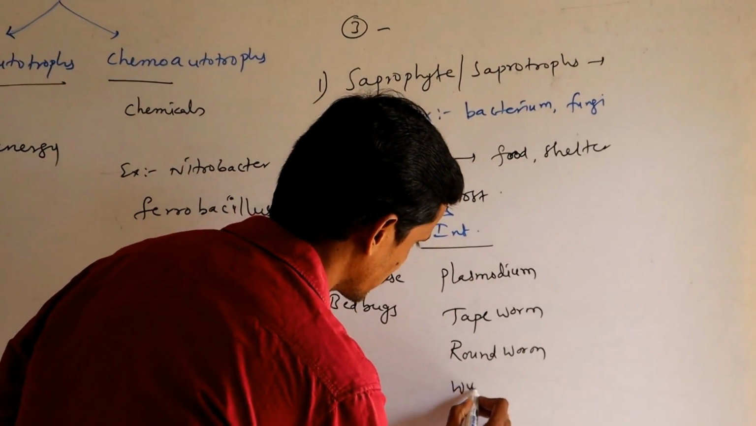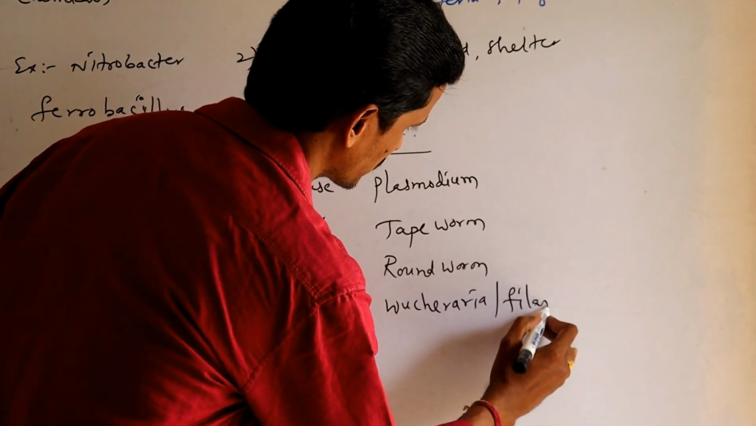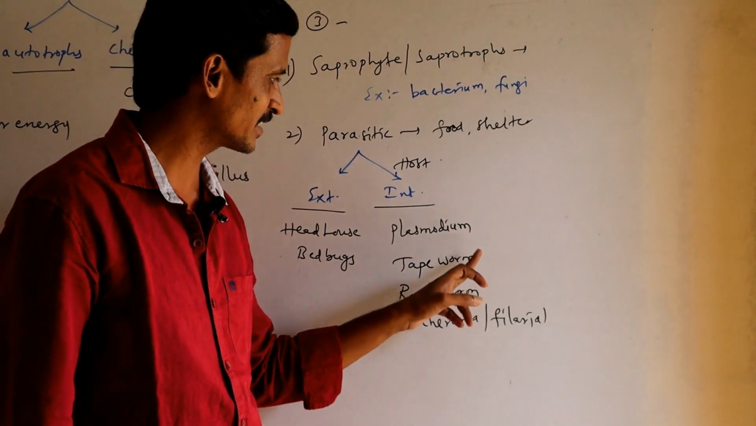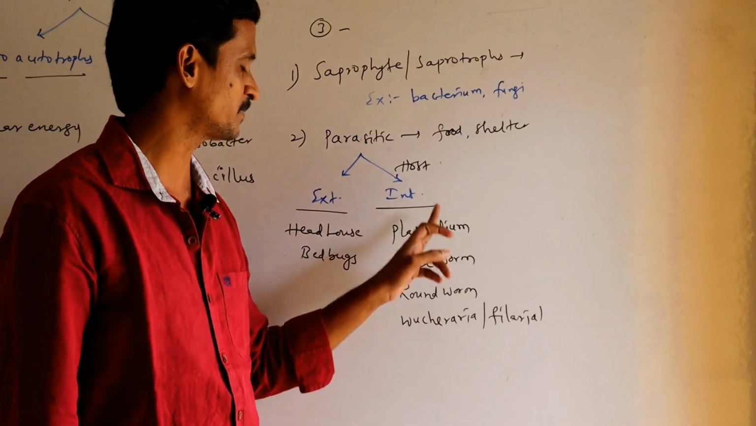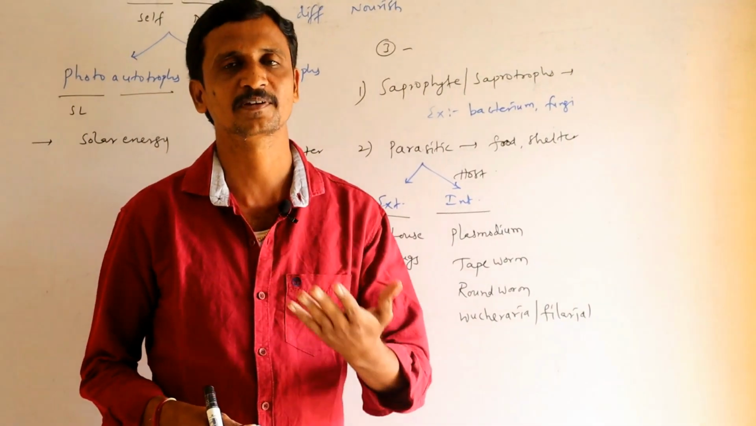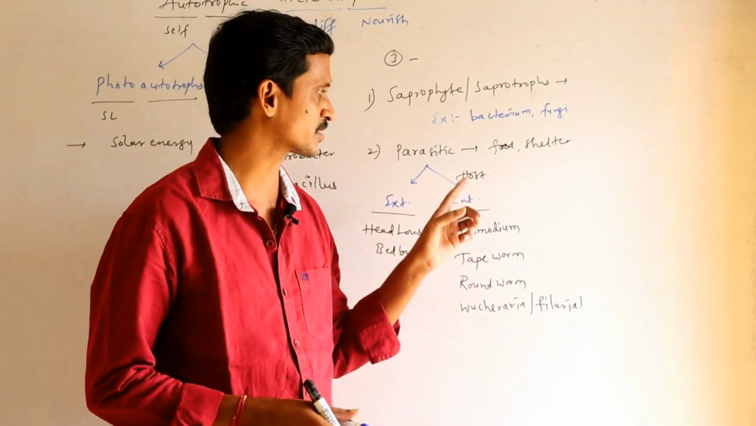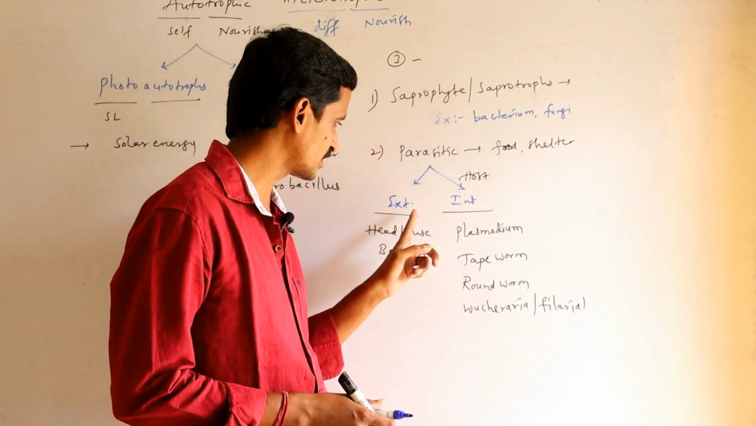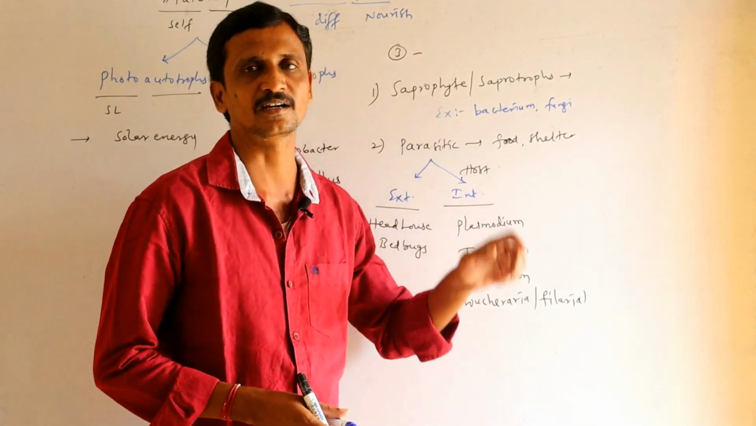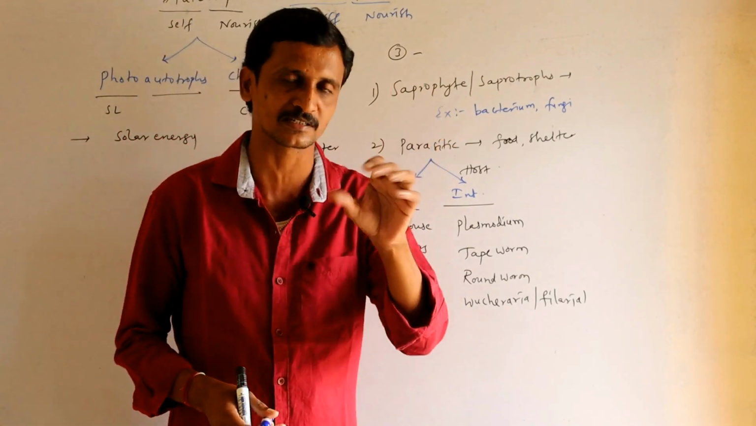Not only this, see the case of Wuchereria. This is the filarial worm, responsible for causing filaria. These all live inside the host body. Such parasites are called internal parasites. So any organism which depends on the host for food and shelter and causes damage to the host exhibits parasitic nutrition. Based on the area where they live, they are of two types: external parasite and internal parasite. External parasite, if the parasite is surviving on the host external surface.